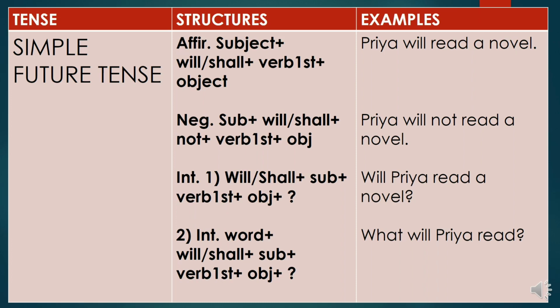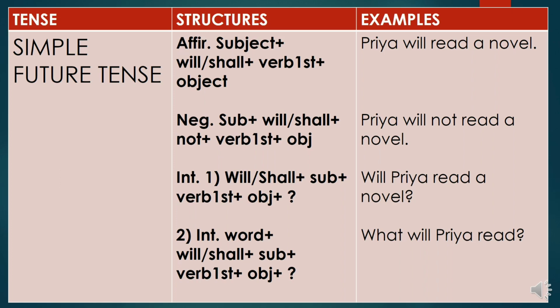See the first kind of sentence, that is the affirmative sentence. We are using subject plus will or shall. So what is the difference between the future and other tenses? That we will use will or shall. I think it is clear how to use will and shall, and we will discuss it in the future lessons also, when we do the models. So subject plus will or shall plus first form of the verb plus the object. So Priya will read a novel.